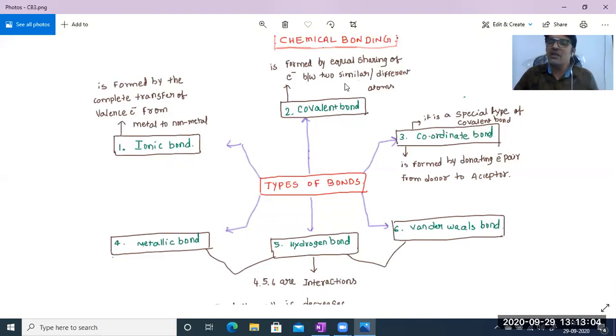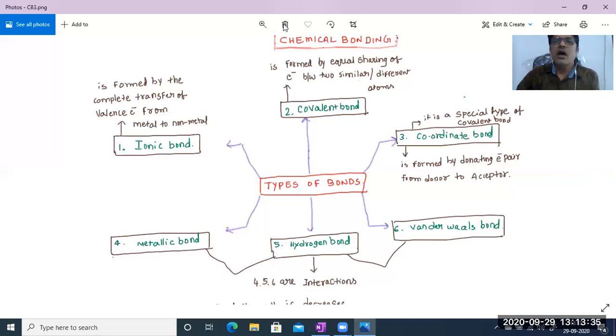Between two similar atoms, like chlorine, chlorine, or between different atoms, like hydrogen and chlorine. Next, coordinate covalent bond is formed by the donating of electron pairs from the donor to the acceptor. So let us start now with the ionic bond.